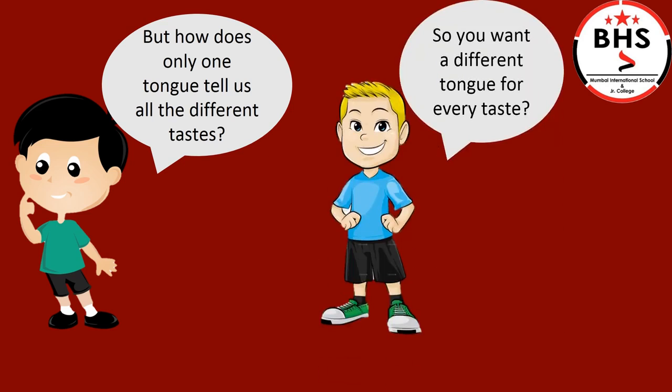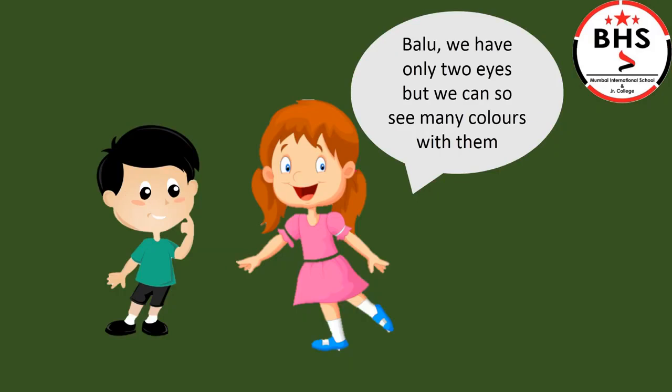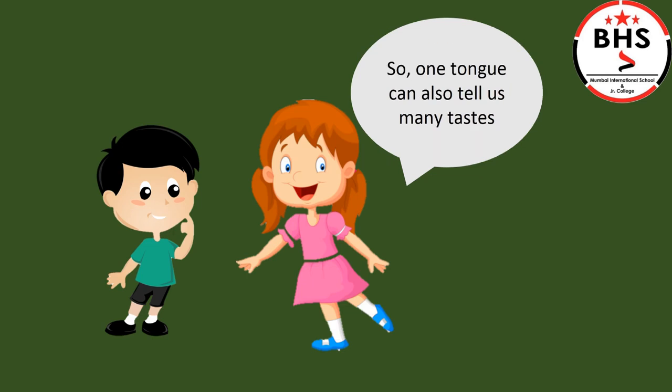He is Subhash. Subhash piped up. Subhash said in a sharp voice, "So you want a different tongue for every taste?" Hearing this, everyone started laughing. Monica Tai tried to explain to Balu. She said, "Balu, we have only 2 eyes, but we can see so many colors with them. Similarly, one tongue can also tell us many tastes."